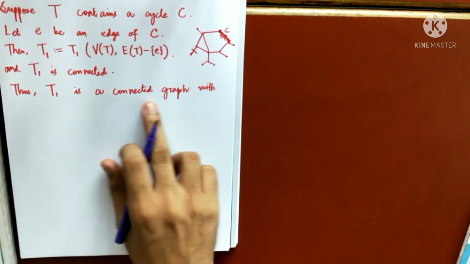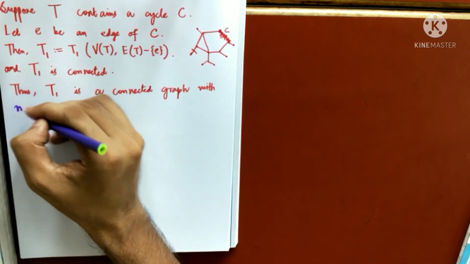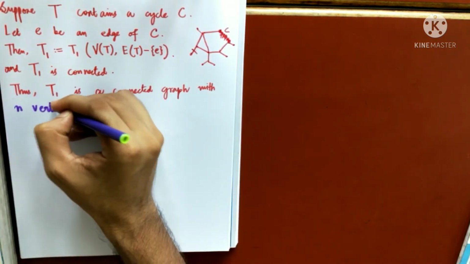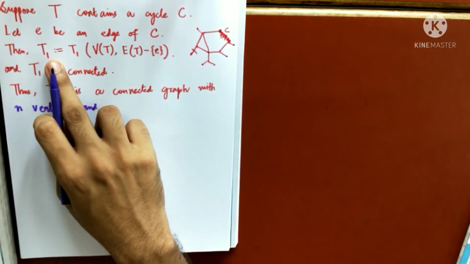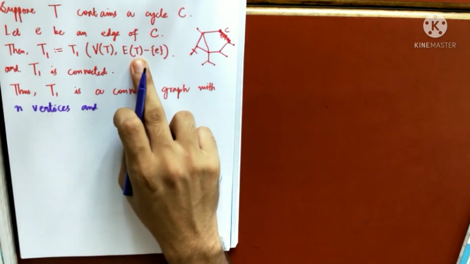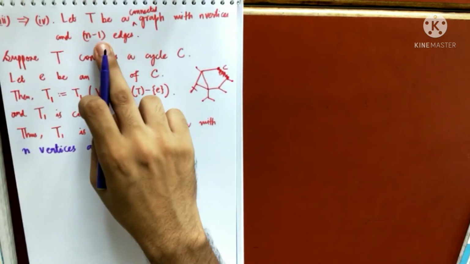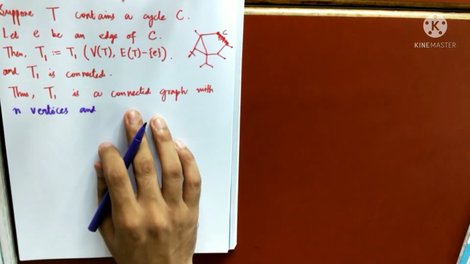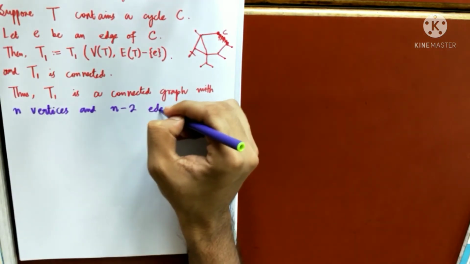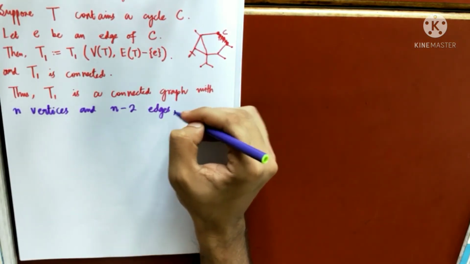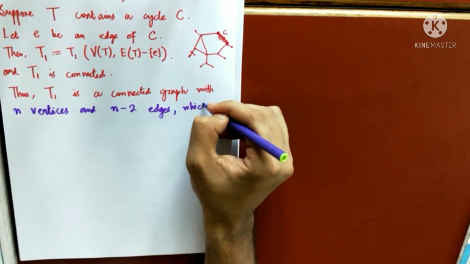Thus T1 is a connected graph with n vertices, and the number of edges in T1 is the number of edges in T minus 1, so n minus 1 minus 1, n minus 2. So T1 is a connected graph with n vertices and n minus 2 edges. My claim is this is a contradiction.